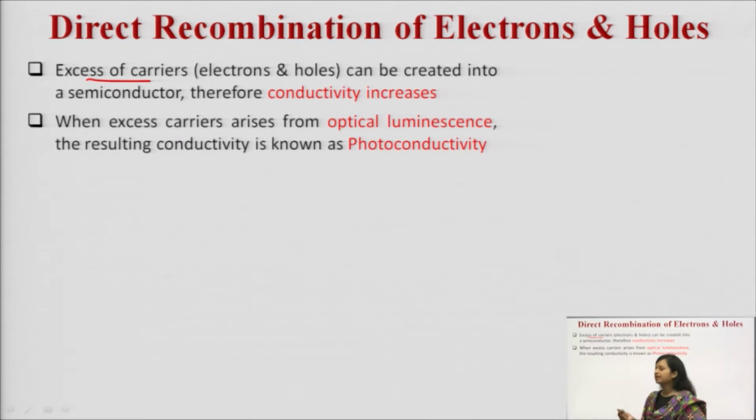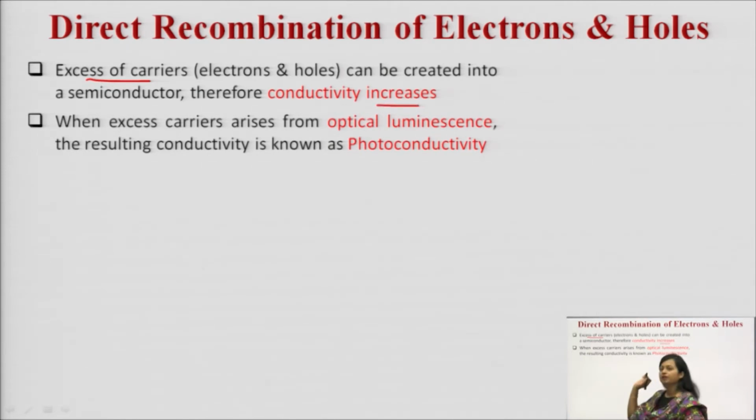And these excess carriers can be created by various mechanisms. The mechanism may be optical absorption, it may be electron bombardment, and various other mechanisms are also there. When the concentration of carriers has increased, the conductivity of the semiconductor is also increased.